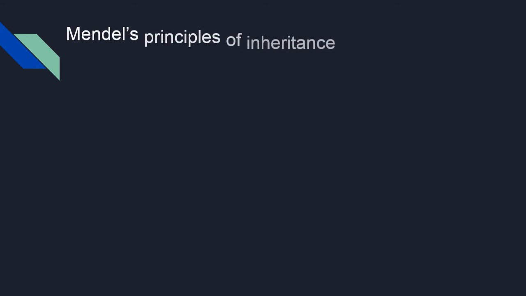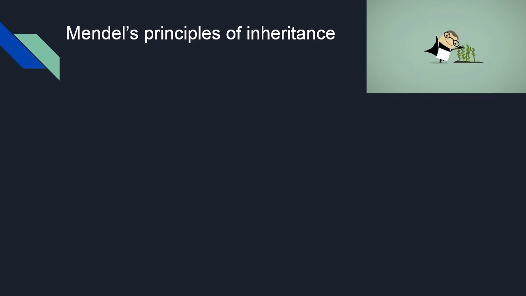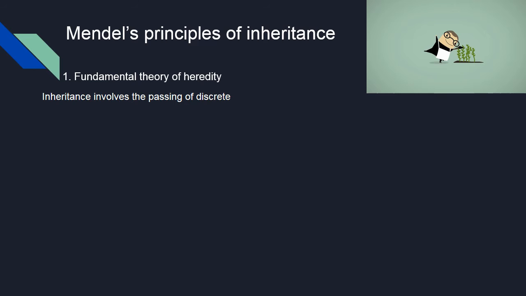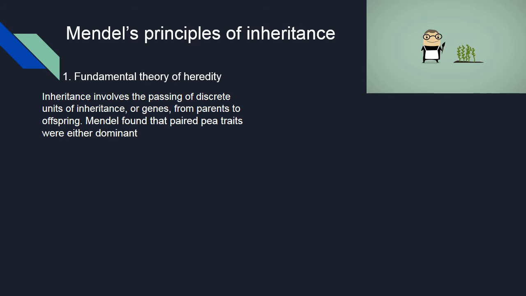Now let's talk about Mendel's principles of inheritance. Number 1. Fundamental theory of heredity. Inheritance involves the passing of discrete units of inheritance or genes from parents to offspring. Mendel found that paired pea traits were either dominant or recessive.